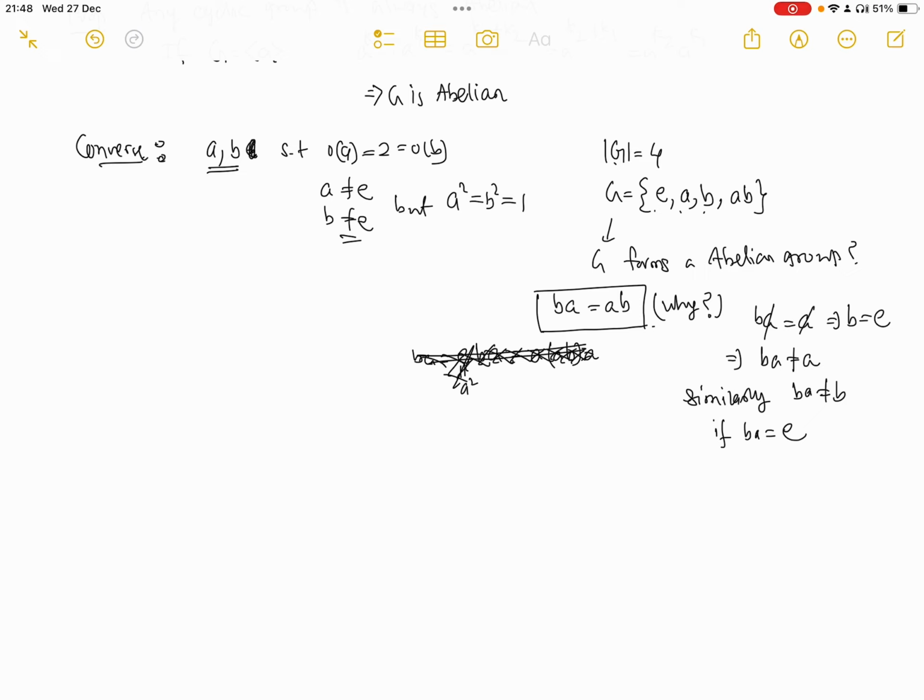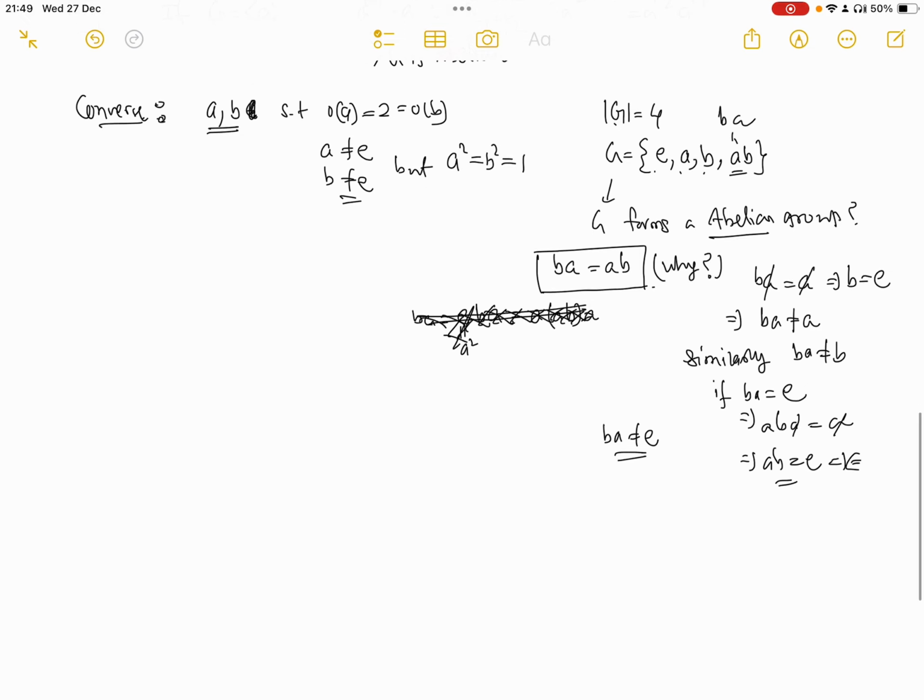And if BA is E, that means ABA is A. You can cancel this and you get AB is identity, which is again not true because AB is clearly distinct from the identity element. So BA cannot be identity as well. So the only option left is that BA has to be equal to AB. So again, this is an abelian group and this is of order 4.